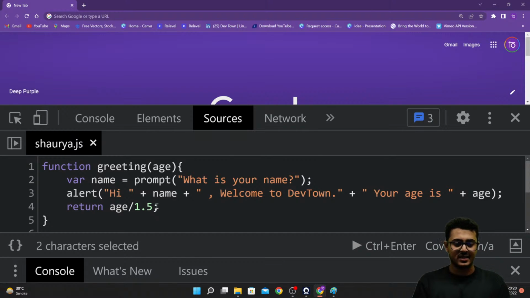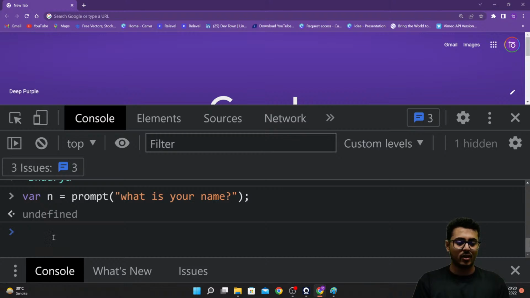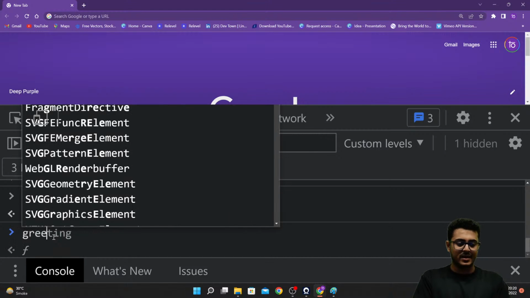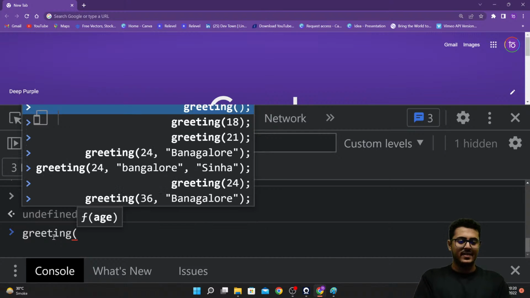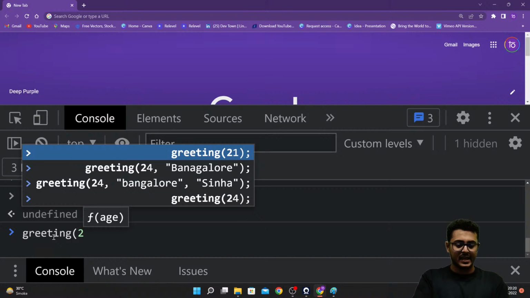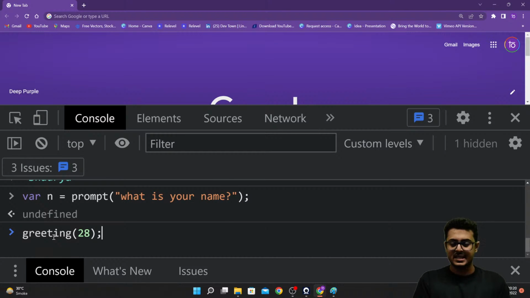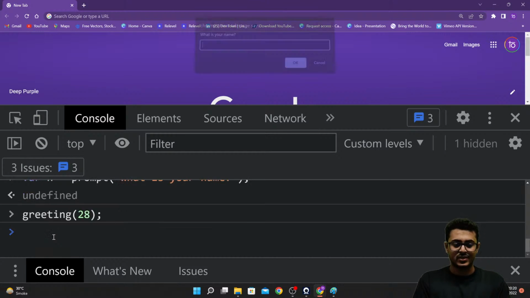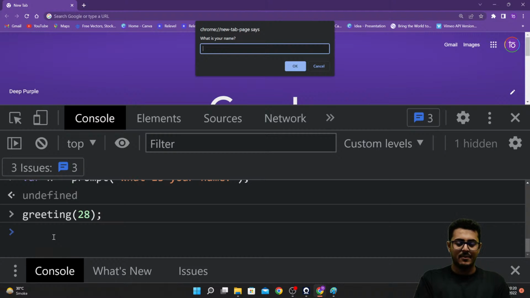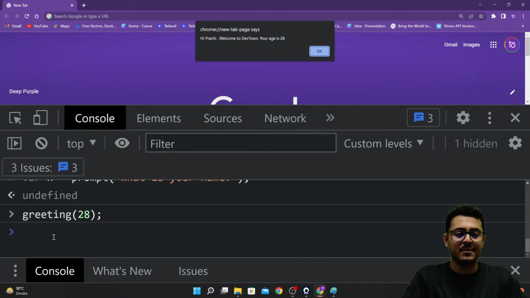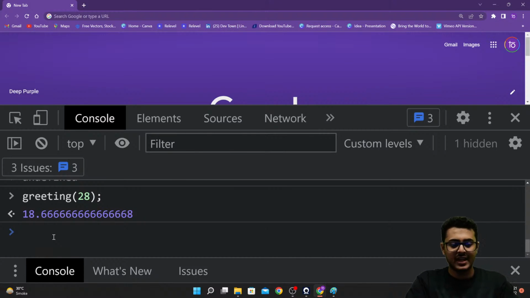So if I'm saving this right over here, going back to my console, I'm running greeting, and then I'm writing, let's say 28, and I am saving this. As soon as I'm pressing enter, it asks, what is your name? I'm putting the name as Prachi. Okay, pressing enter. So I'm getting, hi Prachi, welcome to DevTown. Your age is 28. Pressing enter, and as you're able to see, it is returning back to me 28 divided by 1.5.